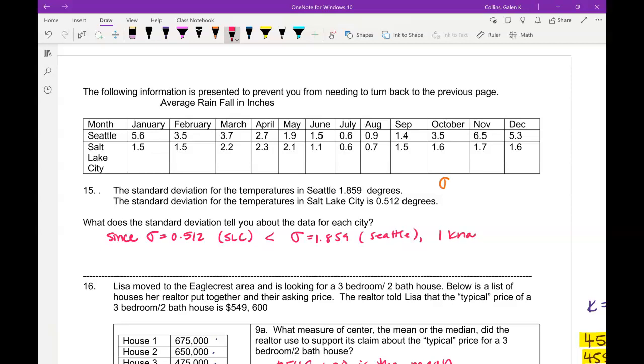I know that more data is clustered close to the mean for Salt Lake City. So what that really tells us is that the mean is a pretty good indicator of what the rainfall might be for Salt Lake City. We have data above the mean, we have data below the mean, but most of our data is near the mean.